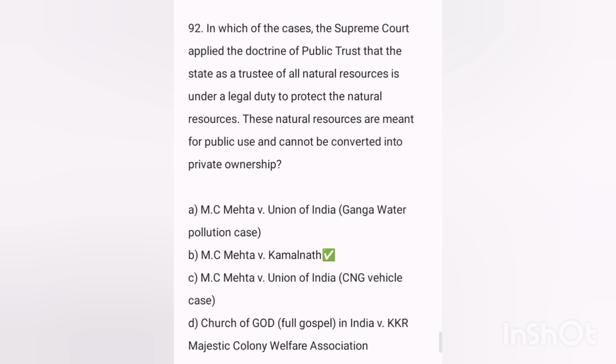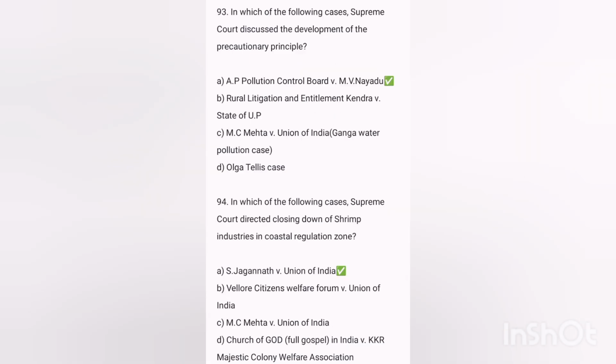Next, in which of the cases did the Supreme Court apply the doctrine of public trust, the state as the trustee of the natural resources is under a legal duty to protect the natural resources. These natural resources are meant for public use and cannot be converted into private ownership. Answer MC Mehta versus Kamal Nath. Next, in which of the following cases did the Supreme Court discuss the development of the precautionary principle? Answer AP Pollution Control Board versus MV Nayudu.